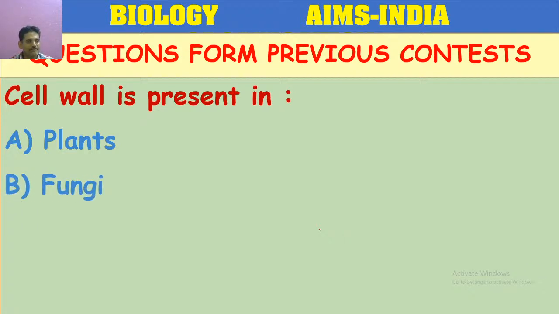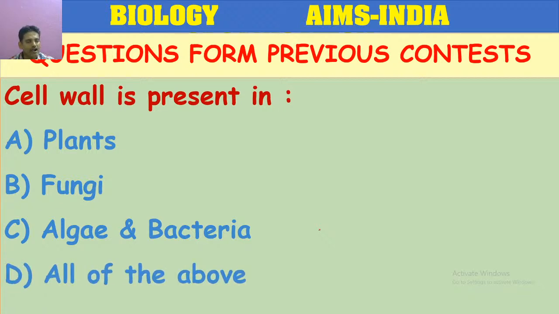Come on, now answer this question. Fungi, algae and bacteria, all of the above. The cell wall is present in plants, fungi... Some of you are answering A, some of you are answering D, some of you answered plants.